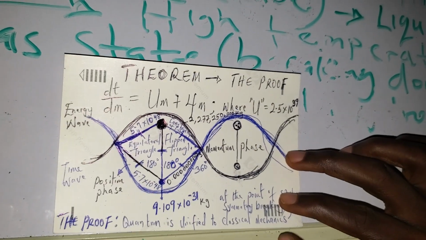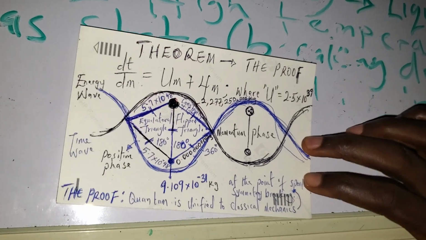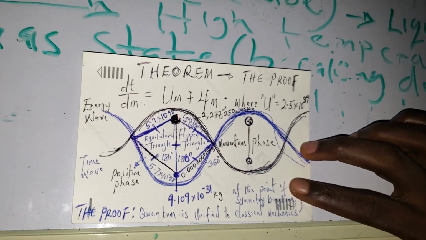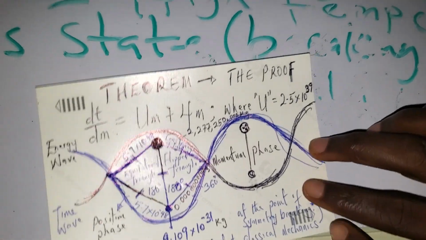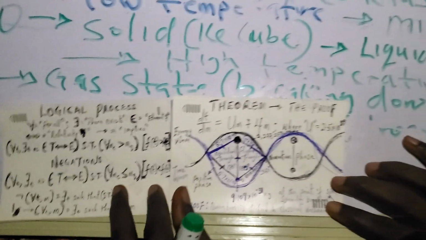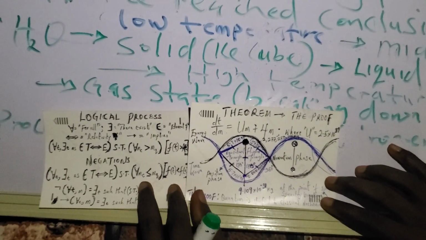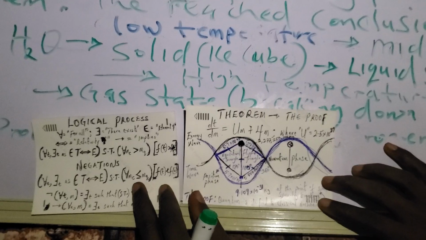The proof. Now, we know that we have a kind of relationship between time and energy. So now we have reached the final state, which is theorem, the proof.